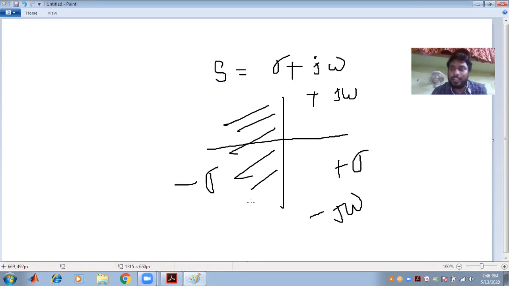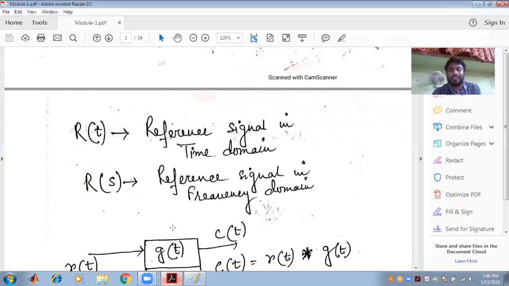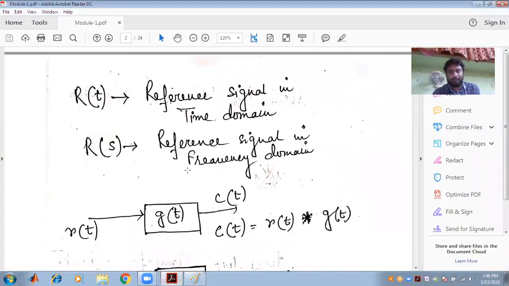So we can determine the stability of the system with the concept of the S plane, sigma plus j omega, the frequency plane that we have introduced. This plane is called the frequency domain.